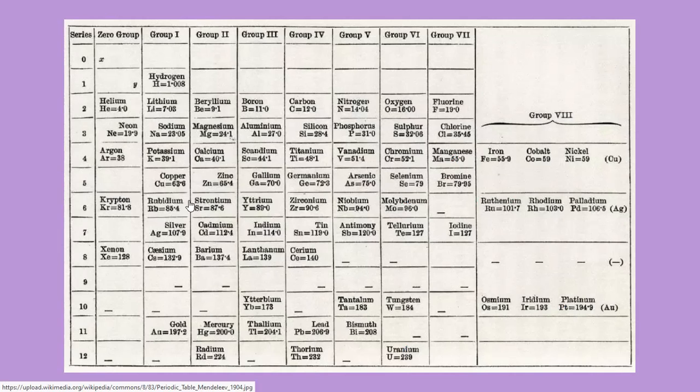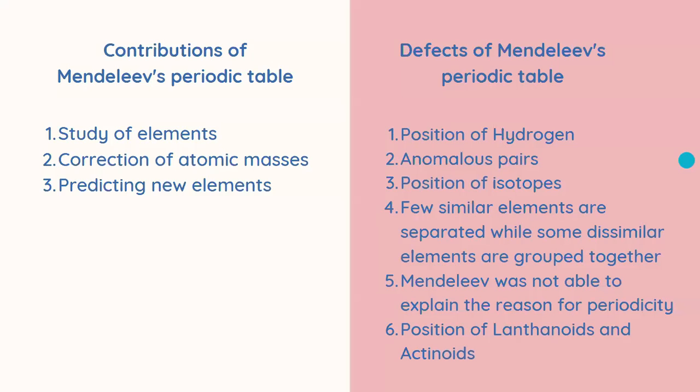Next, lithium, sodium, and potassium were placed along with copper, silver, and gold. These elements do not have any similarity in property with lithium, sodium, and potassium, so they were dissimilar elements which had been grouped together.